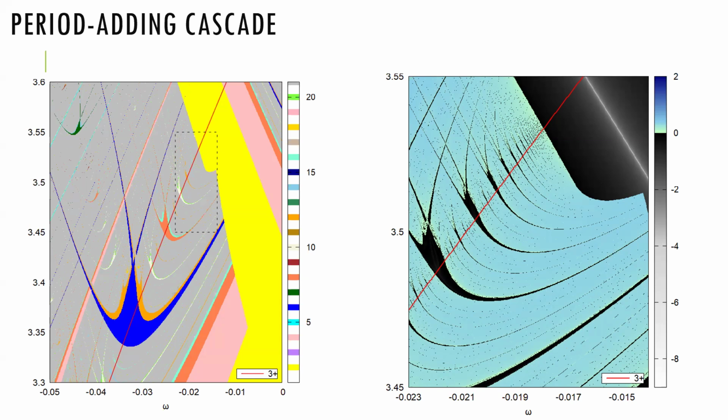As we can see on the plot on the left, the red line indicates the 3 plus extreme curve, and it passes through regions of periodicity which increase by a value of 2. For example, the dark blue region has a period of 6, the orange region a period of 8, the off-white region a period of 10, etc. A zoomed in picture has been shown on the right, and here we have characterized the parameter space using Lyapunov exponents instead of periodicity, and we can see the periodic behavior along the extreme curve.